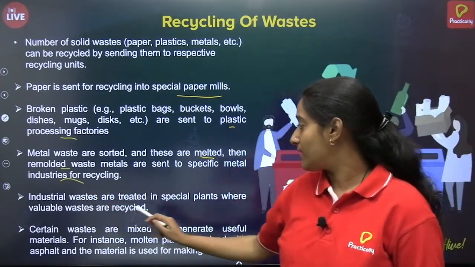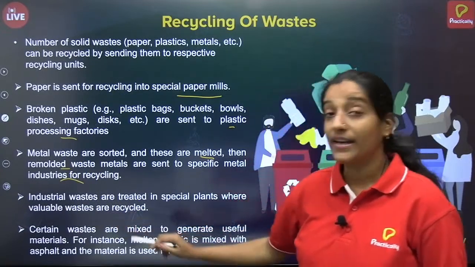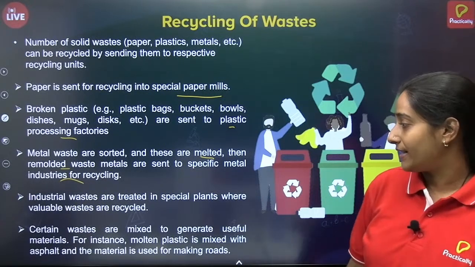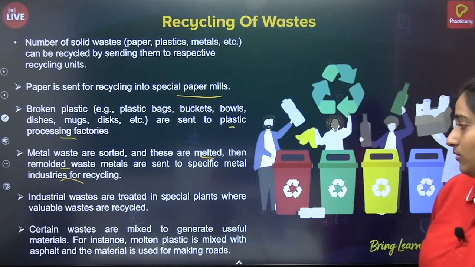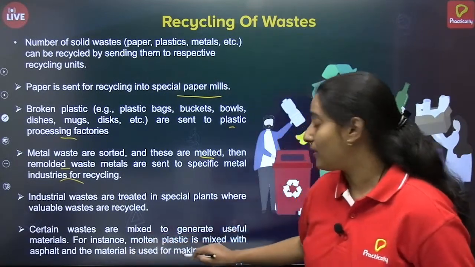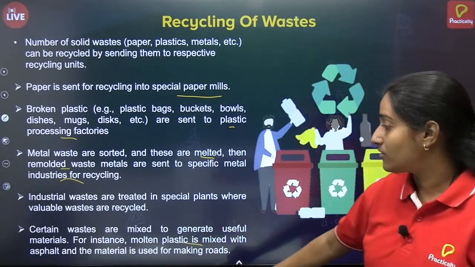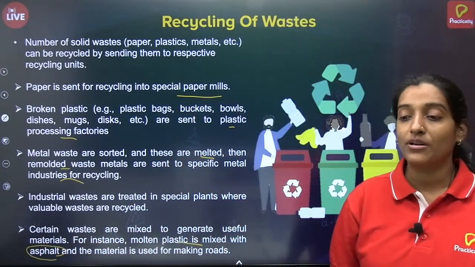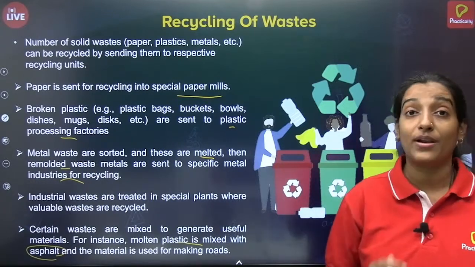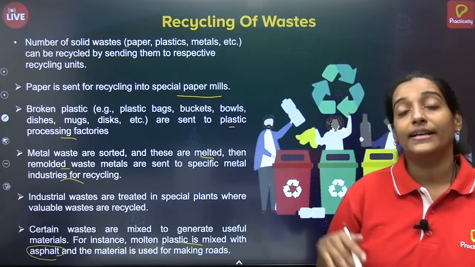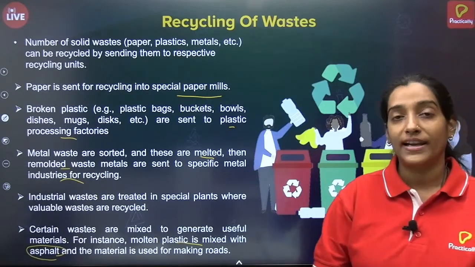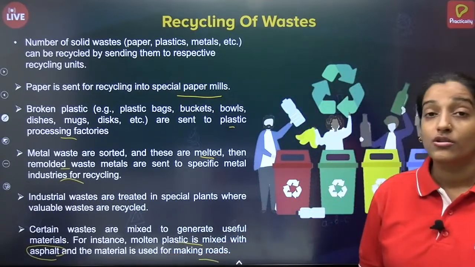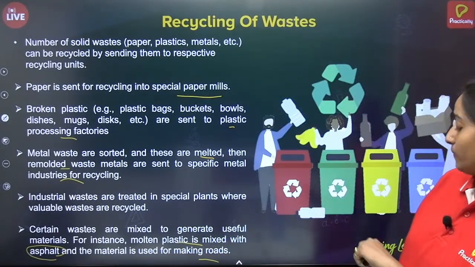Whereas industrial waste like chemicals are also recycled. Some chemicals are reused by the distillation process, but some of them are incinerated. There is also an example where plastic is used with asphalt to make roads. In some countries, and even in India, plastic is broken down into small pieces, mixed with asphalt, and laid down on the roads. So plastic can be utilized in that way also.